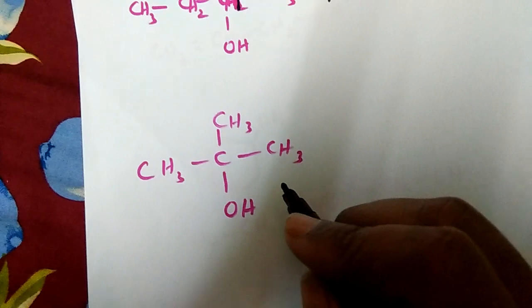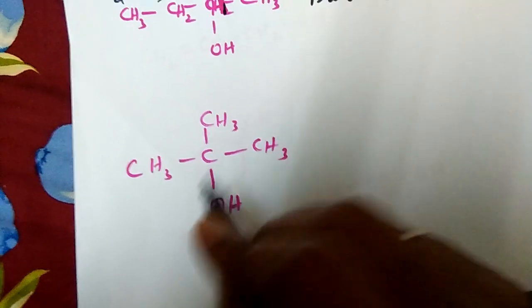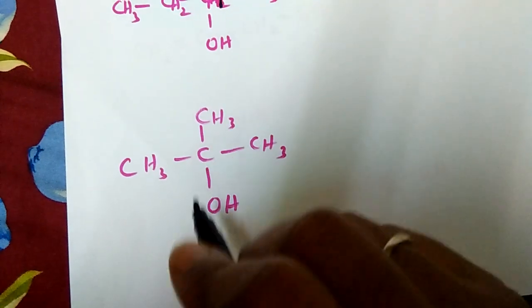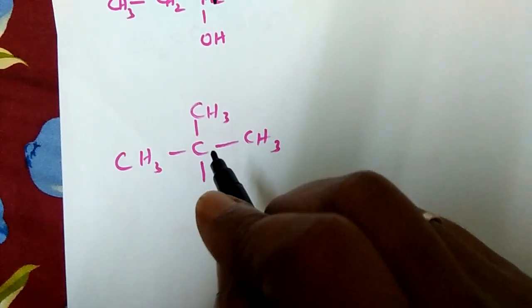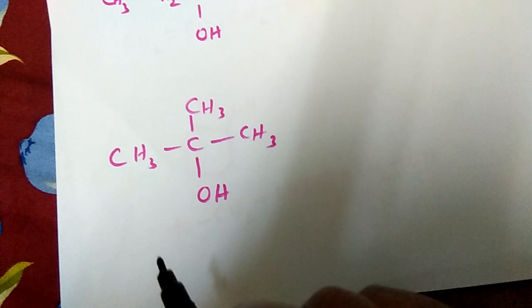Moving on to the next compound. Here the carbon chain contains a branch. You have to choose the longest continuous chain as the parent chain, and the longest continuous chain must have the functional group, that is the OH group.